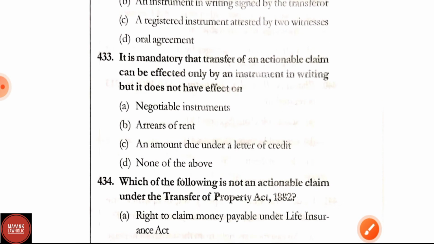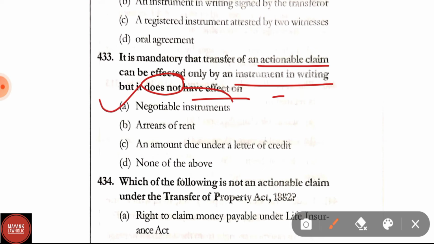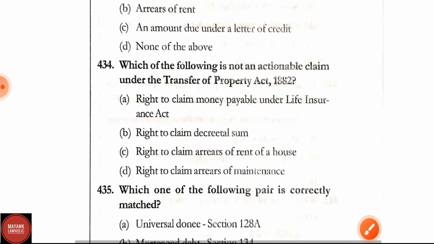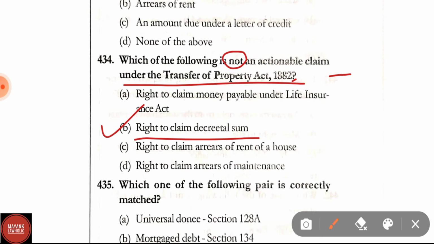Question number 433. It is mandated that the transfer of an actionable claim can be effected only by an instrument in writing, but it does not have effect on negotiable instrument, arrears of rent, an amount due under the letter of credit, none of the above. Correct answer is option A, that is negotiable instruments. Question number 434. Which of the following is not an actionable claim under the Transfer of Property Act 1882? Options are right to claim money payable under Life Insurance Act, right to claim decretal sum, right to claim arrears of rent of a house, right to claim arrears of maintenance. Correct answer is option B, right to claim decretal sum is not an actionable claim.